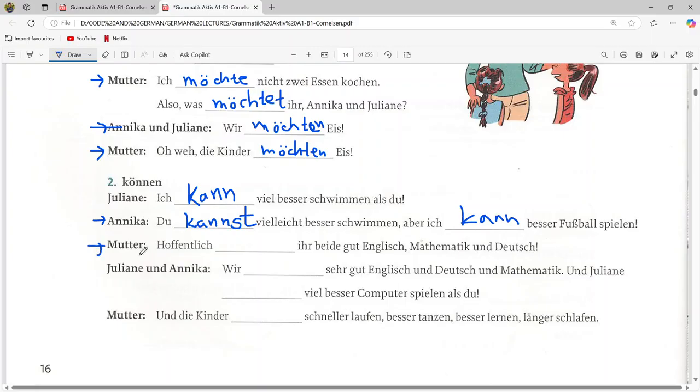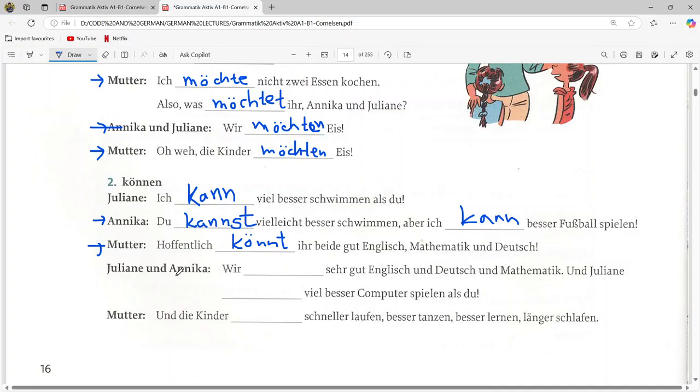Now their mother is saying, hoffentlich ihr. The pronoun is ihr. For ihr, the conjugation of können is könnt. Hoffentlich könnt ihr beide gut Englisch, Mathematik und Deutsch. So mother is saying that I hope that you, she is indicating both of them, Julian and Annika, are good in English, mathematics and German.